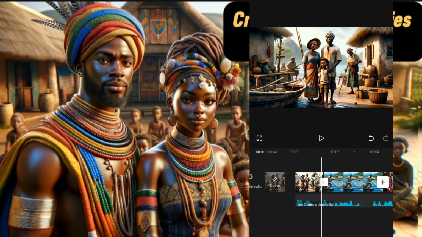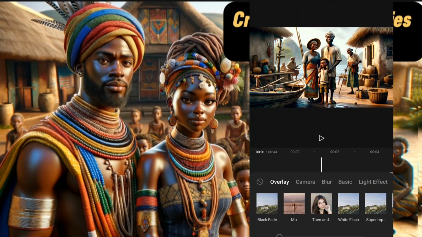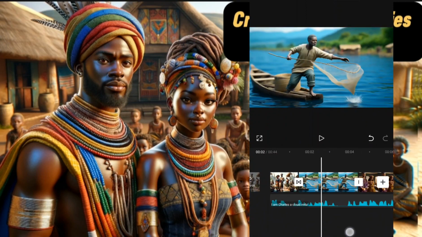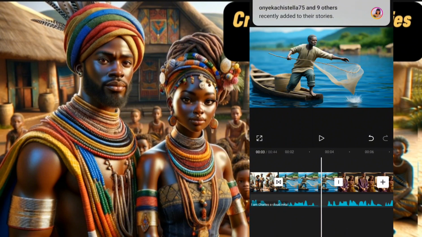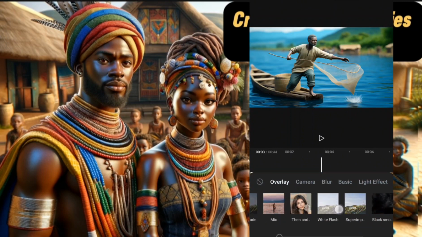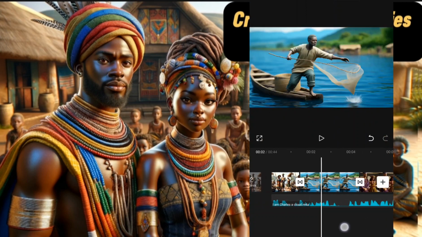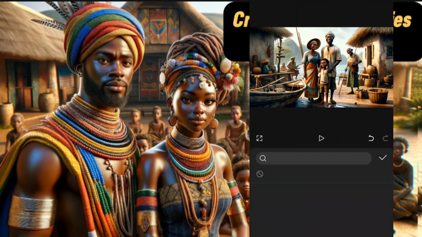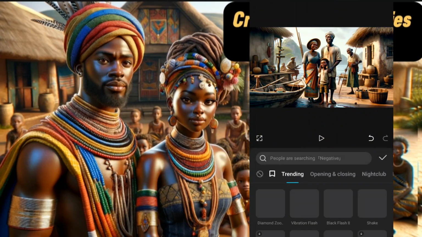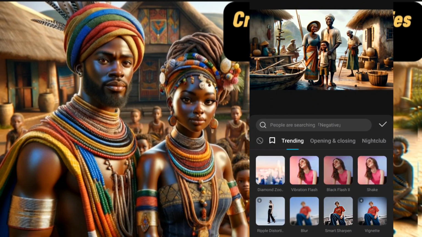Then if you want to add some animations to it, you can come here and click on transition and add animations. You can add any of the animations you want. Or if you don't want this, you can still do both. Sometimes I do both. You can come to effects, video effects, then come to zoom or choose any one you want, depending on the story.